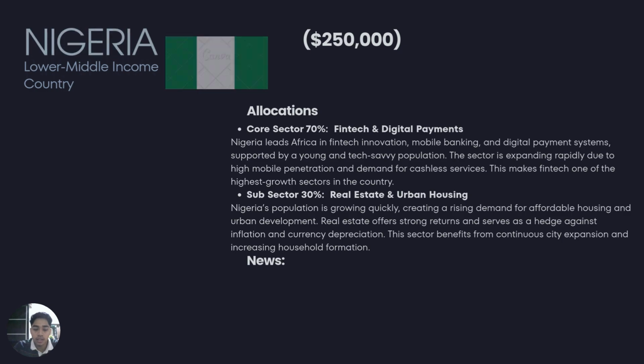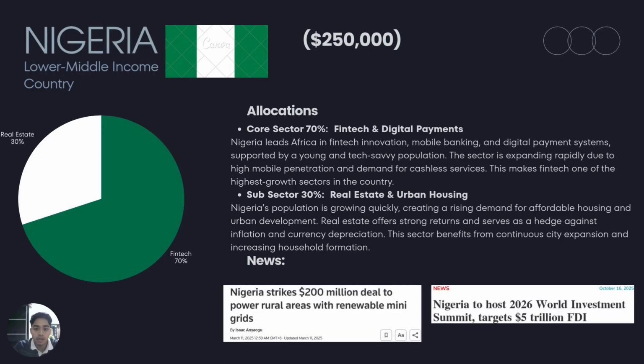Moving on to the next country, Nigeria. Nigeria provides the highest growth potential in the portfolio. The main sectors are fintech, which will be allocated 70% of the allocated 250,000 US dollars. This is because Nigeria is Africa's fintech powerhouse, driven by a young population and strong mobile payment adoption.